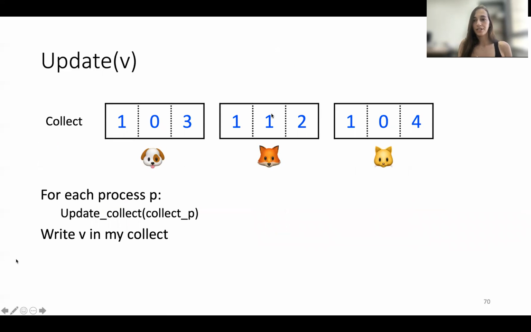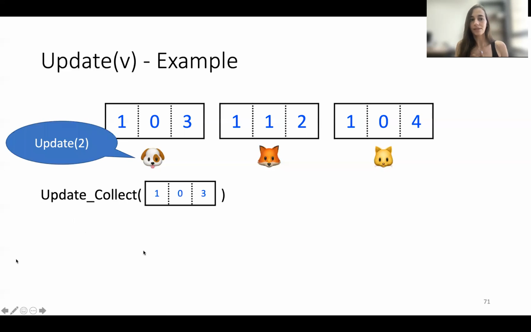The update operation is very simple. When I am trying to update some value, I start by updating my collect with all of the other arrays in the system. And then I write v in my own collect in the matching index. So for example, the dog wants to update 2.